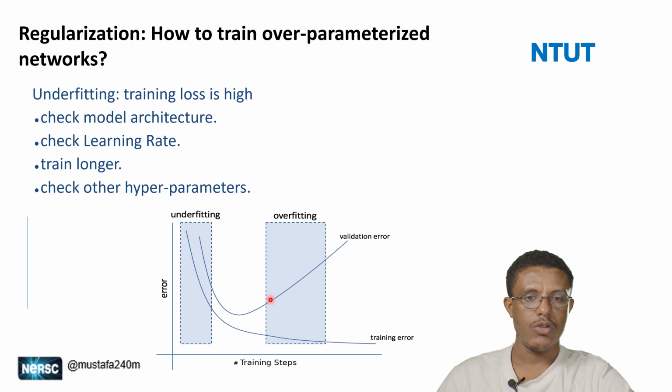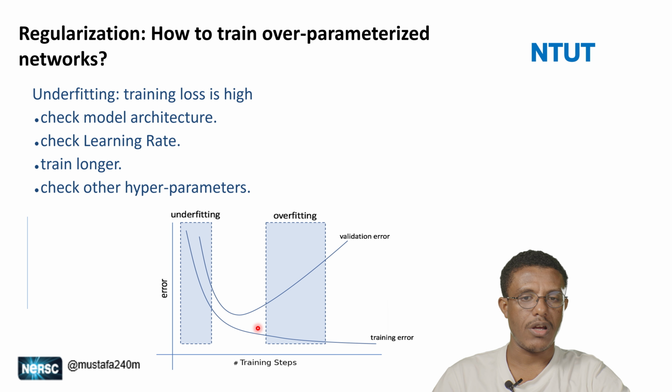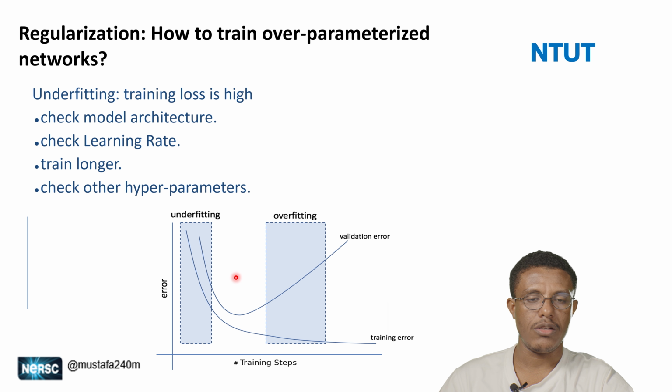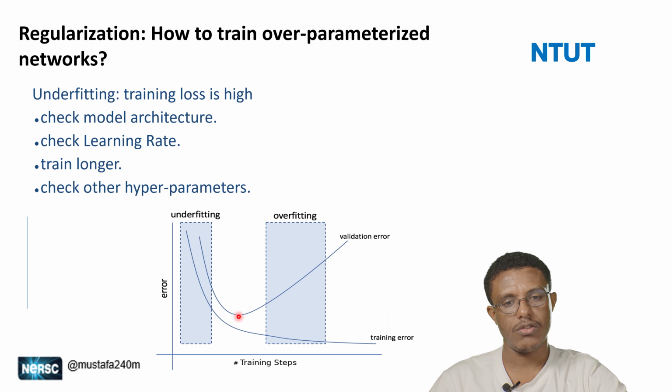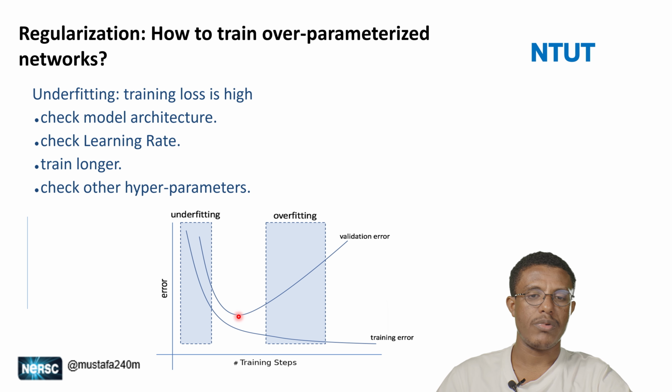In the middle, we call it the ideal fit, where the model has a good understanding of the data sets, and the generalization performance becomes better. And this last one we call overfitting problems.